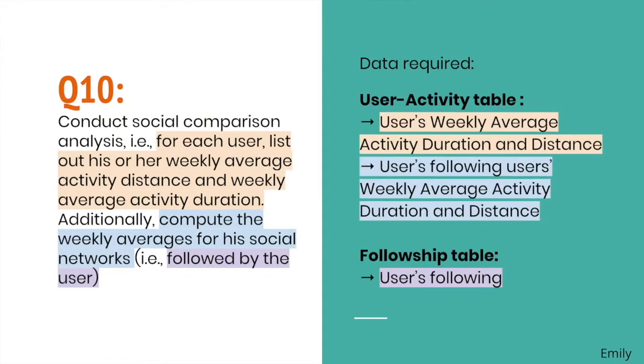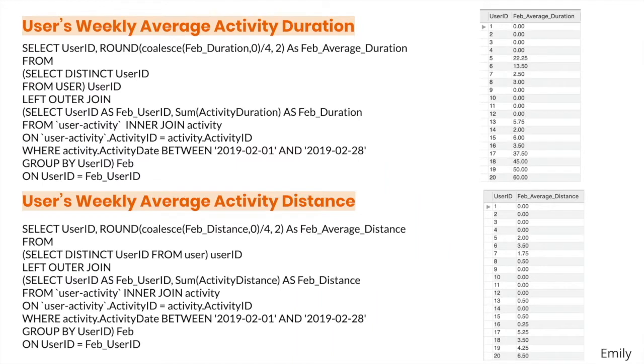For question 10, we need to show each user's weekly averages as well as his following's weekly averages. To do so, we need the user activity table and the followship table. Firstly, we got the user's weekly average activity duration in February by using a similar SQL code as in question 5. We also got the weekly average activity distance by modifying the same code to select activity distance instead of duration. The respective outputs are shown on the right.